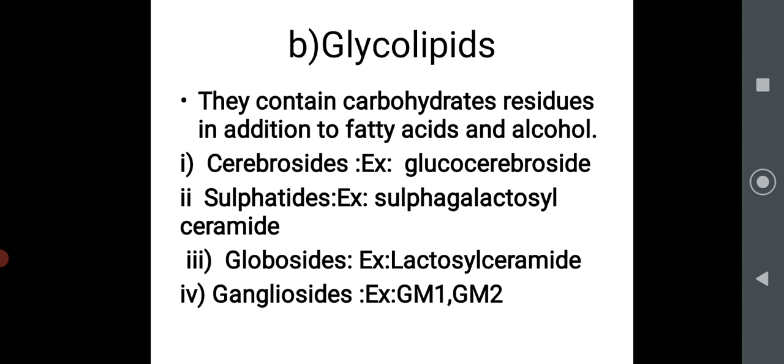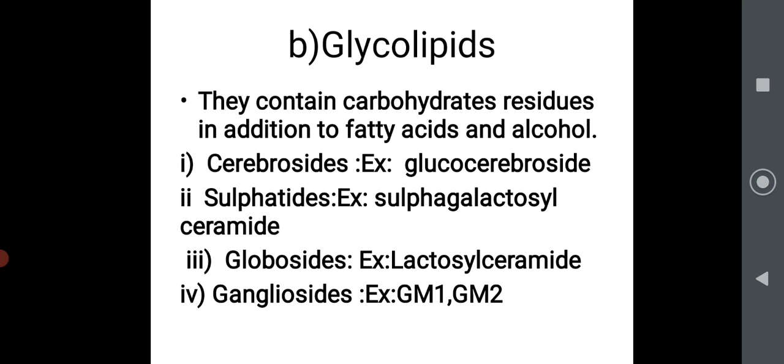Ganglioside GM1 and GM2 are the most important gangliosides present in the brain. G represents ganglioside, M means monosialic acid residue, D means di.